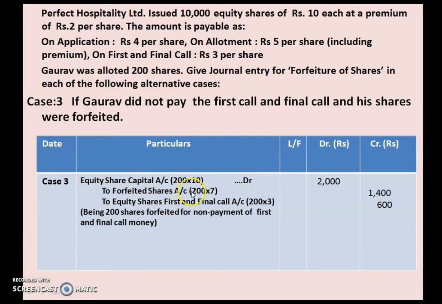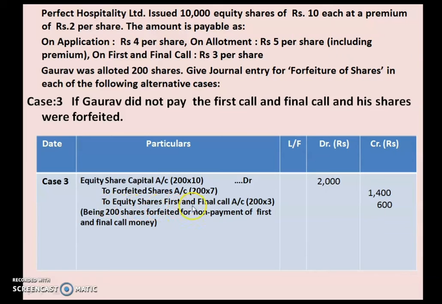If we see the journal entry, to forfeited shares, that means what we have received will be shown under the forfeited shares account. So 200 into 7 will give you a total sum of 1400, which has to be shown on the credit side. Now what we have not received will be shown separately.